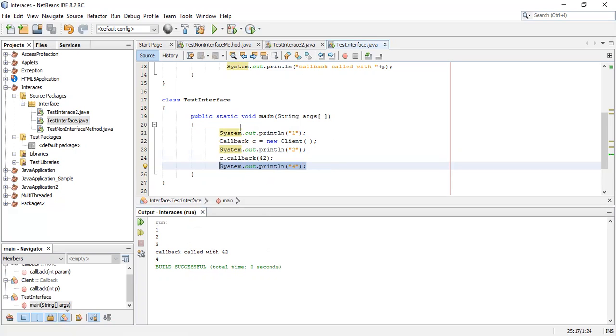Okay, I'll move to the document. Okay, so if you have any doubts in the NetBeans editor, that is, execution of a program, you can ask, related to this interface.